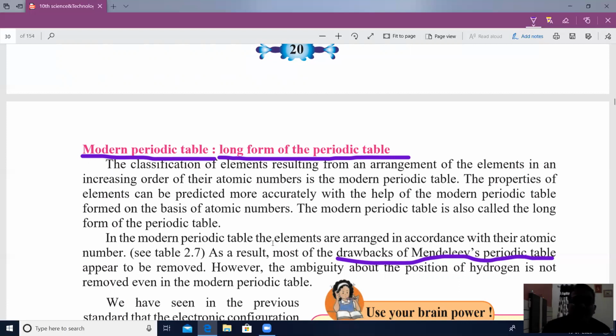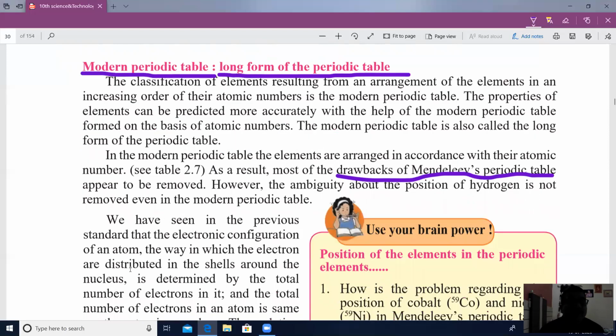So all the elements can be placed in the modern periodic table. The drawbacks of Mendeleev's periodic table are also removed, because some drawbacks are overcome. So this periodic table is called the long form of the periodic table because all the elements can be placed in it.